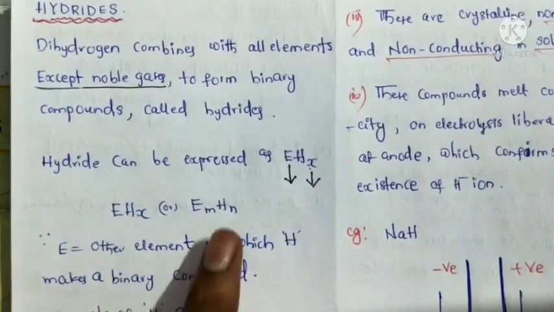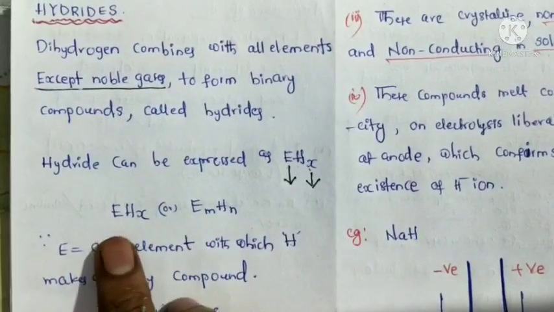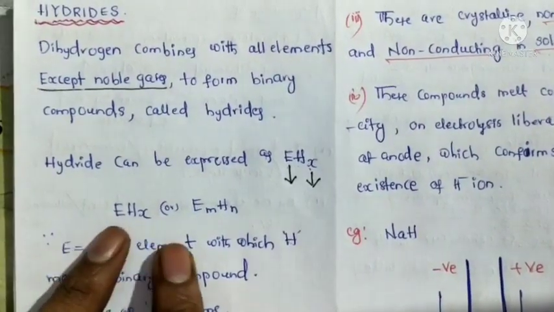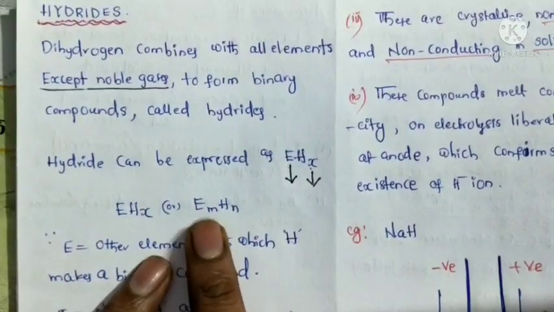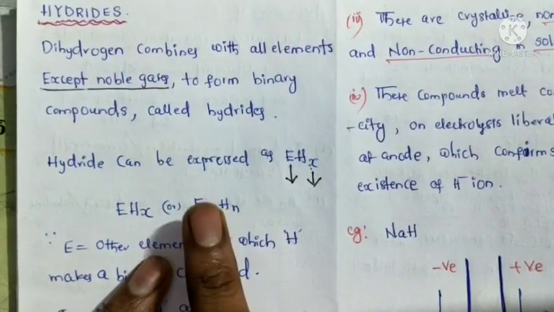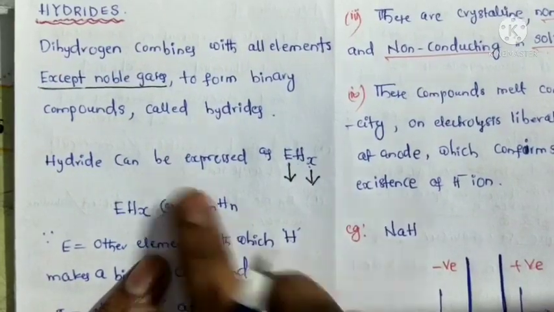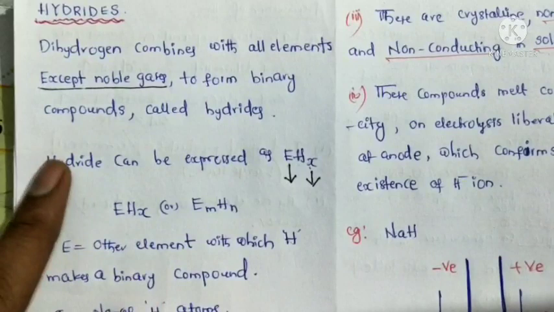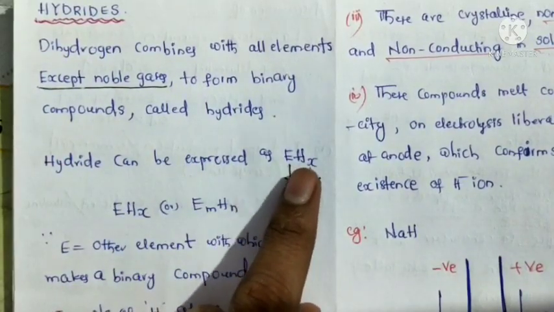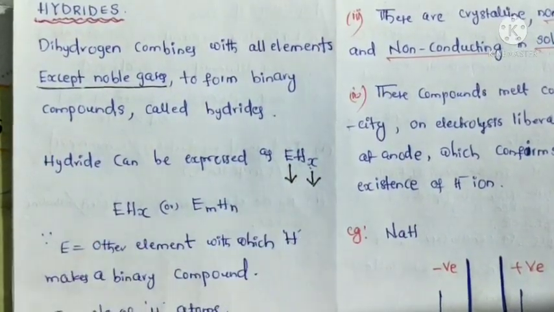So two formulas are there. One is single E, that means one element. Here Em means more than one, that means 2, 3, like this. Both are called hydrides. Hydrides can be expressed as EHx like this.